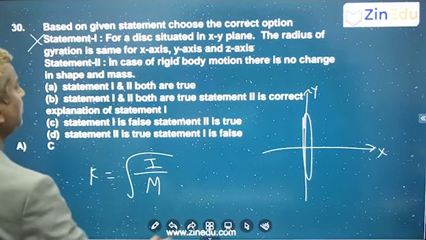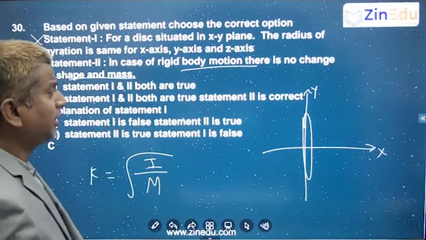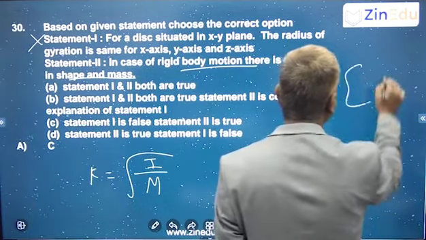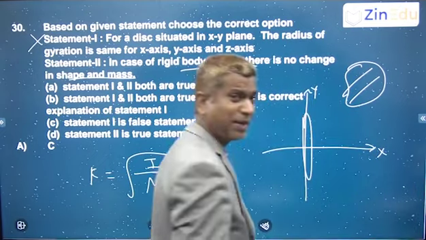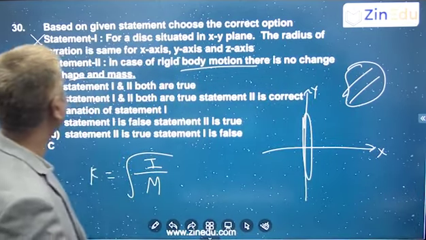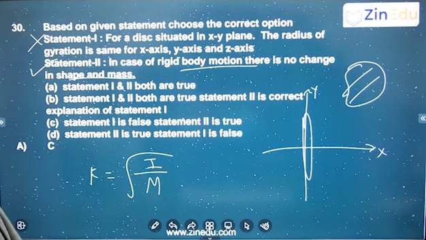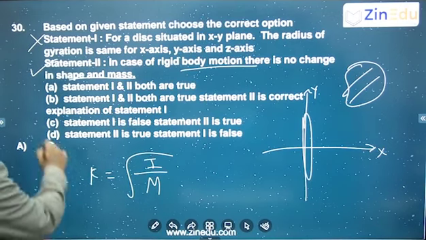What about statement 2? In case of rigid body motion, there is no change in the shape and mass. Yes, whenever it is a rigid body, however it may move, it may have combined translational and rotational motion, the shape is not going to change, and the mass also is not going to change. So statement 2 is correct, but the first statement is wrong. So statement 1 is false and 2 is true.